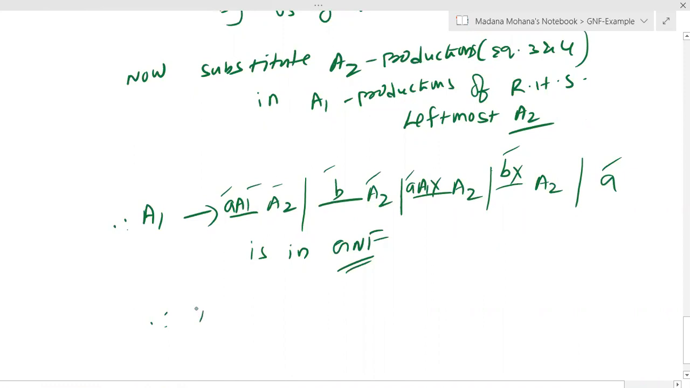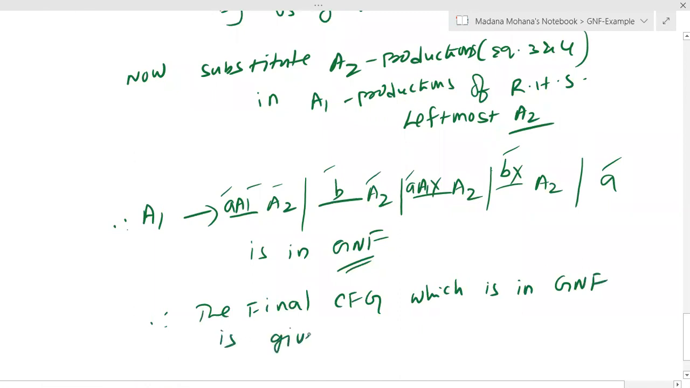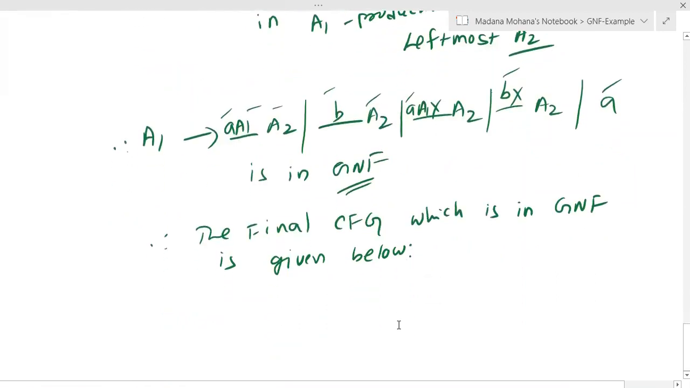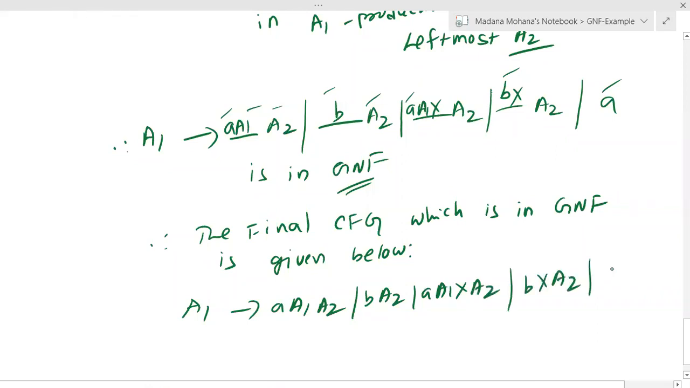Therefore, the final CFG which is in GNF is given below. Now all productions in order you can write down. First A1 productions. Here in the above latest one as it is you can write down. Now A1 derives A1A2 or BA2 or A1XA2, then BXA2 or A. So this is in GNF.